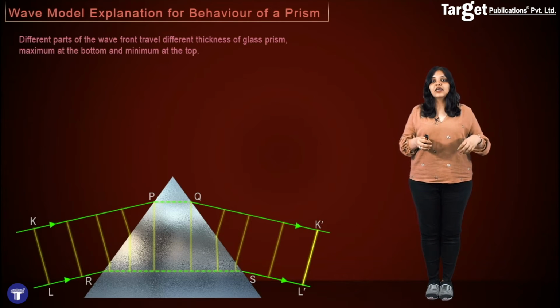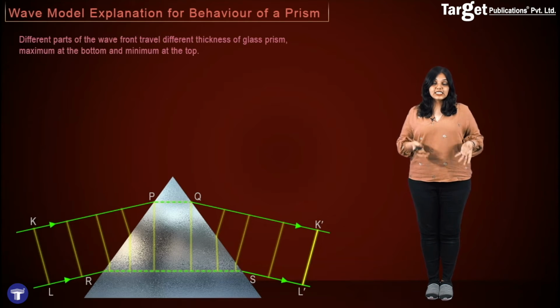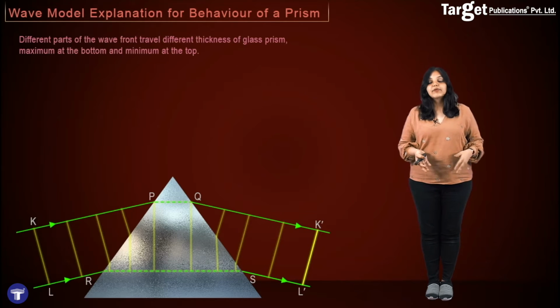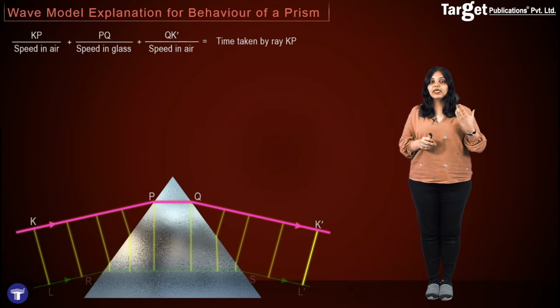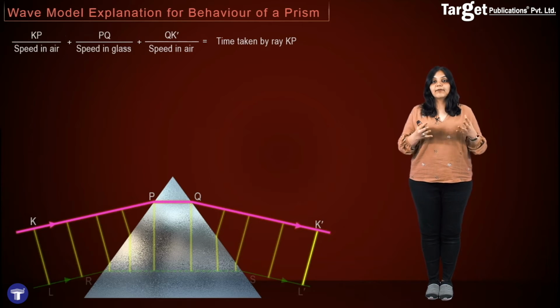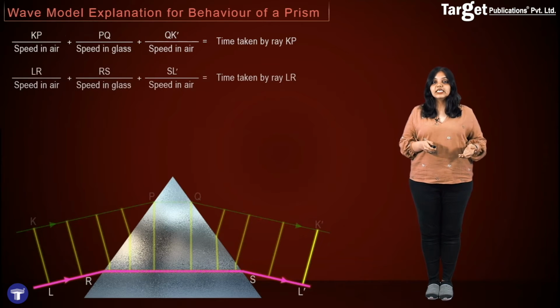However, the time taken by the ray KP to travel from point K to K dash is the same as the time taken by the ray LR to go from point L to L dash, because what we are drawing are wavefronts, and all these points will reach the same distance in the same period of time. And therefore, I can say that KP upon the speed in air plus PQ upon the speed in glass plus QK dash upon the speed in air is equal to the time taken by the ray KP. And similarly, LR upon the speed in air plus RS upon the speed in glass plus SL dash upon the speed in air is equal to the time taken by ray LR.